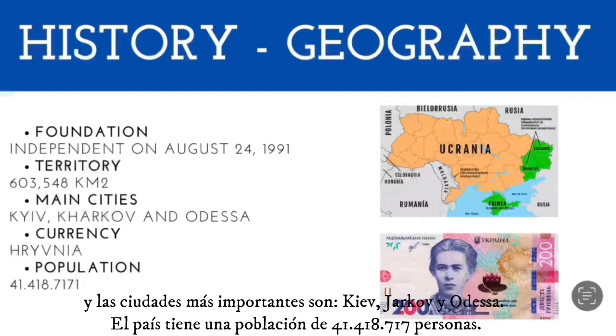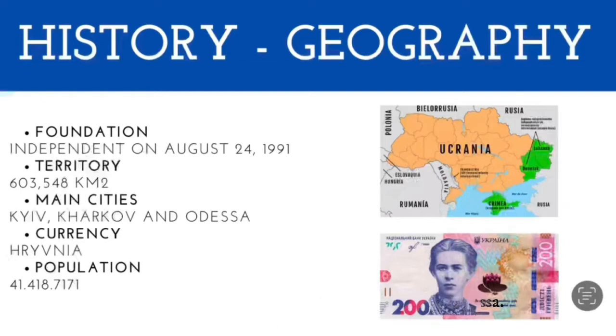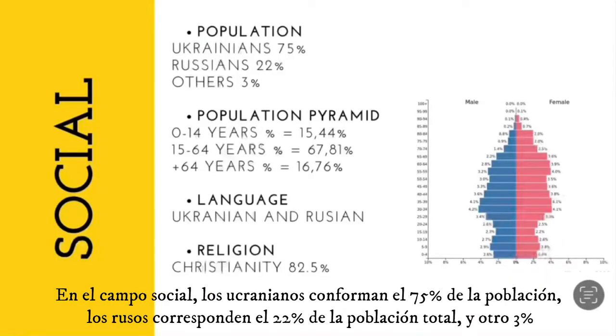The country has a population of 41,418,717 people. In the social field, Ukrainians are 75% of the population, along with the Russians, who comprise 22% of the total population, and other 3%.